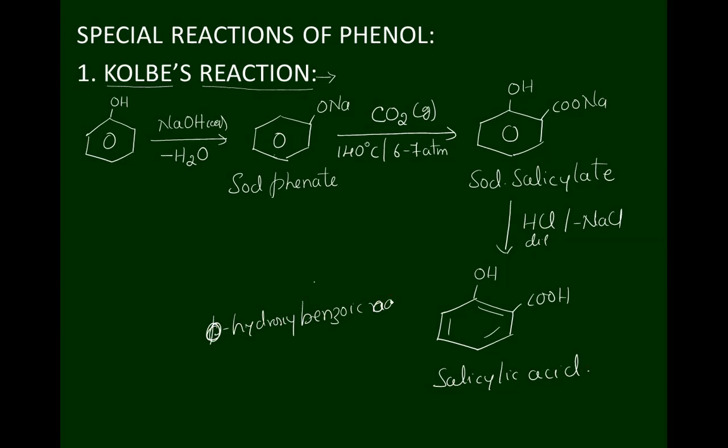So, a very simple reaction. Note down the mechanism involved in the reaction. When phenol is treated with sodium hydroxide solution, what do we get? Sodium phenate is obtained.